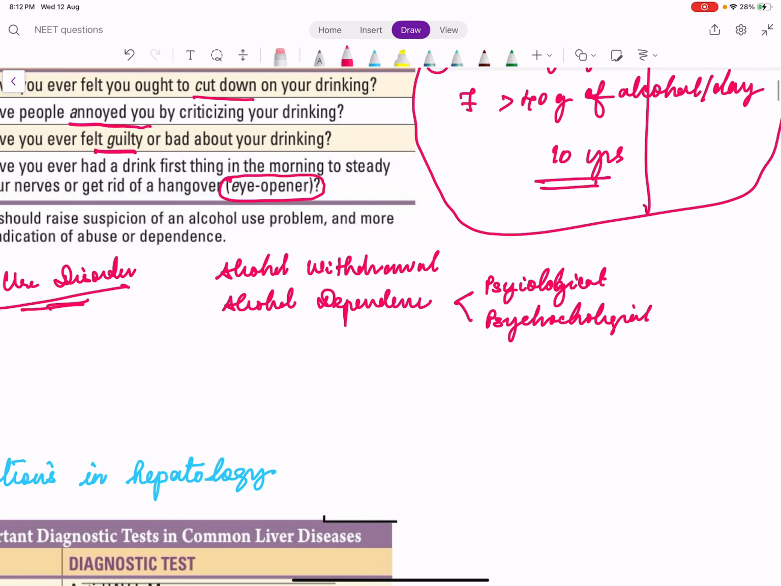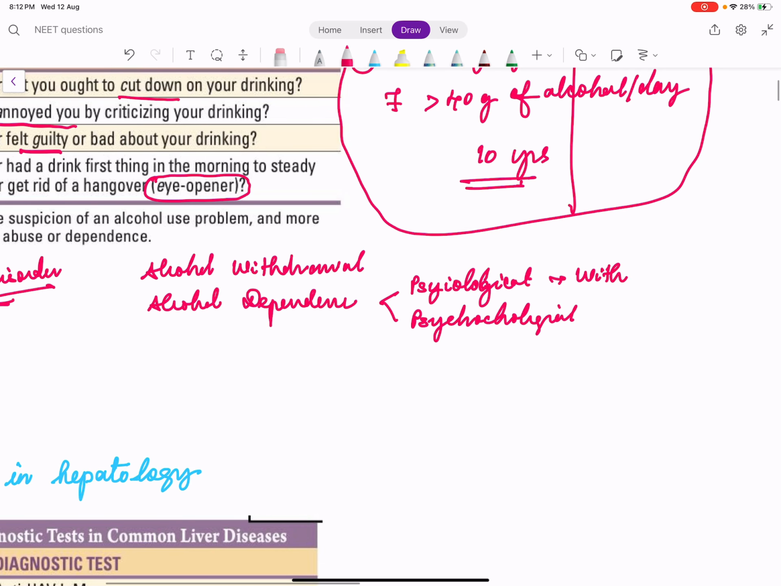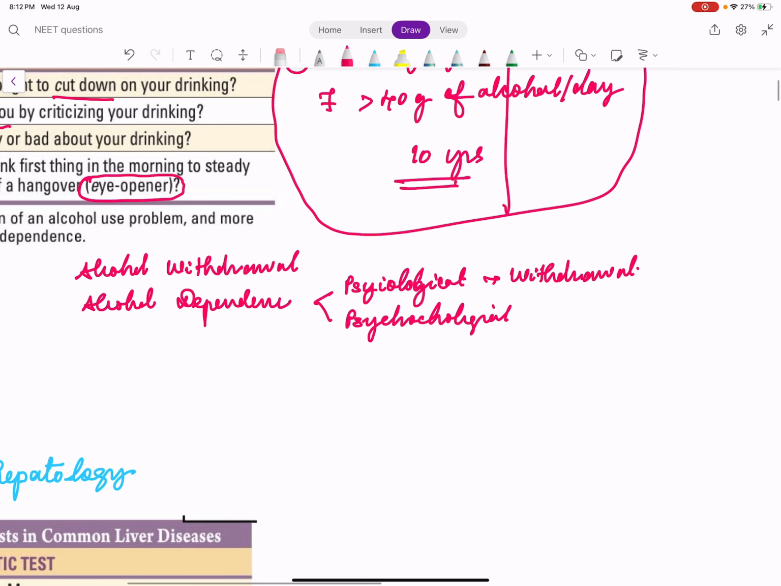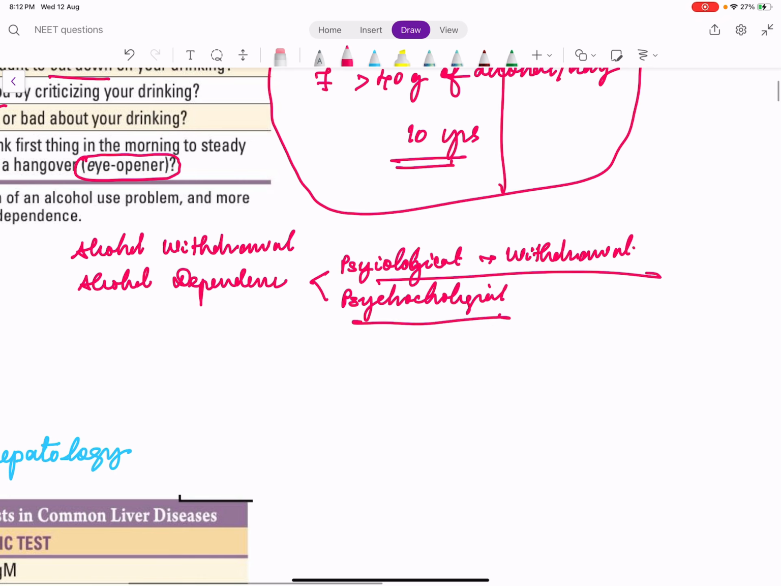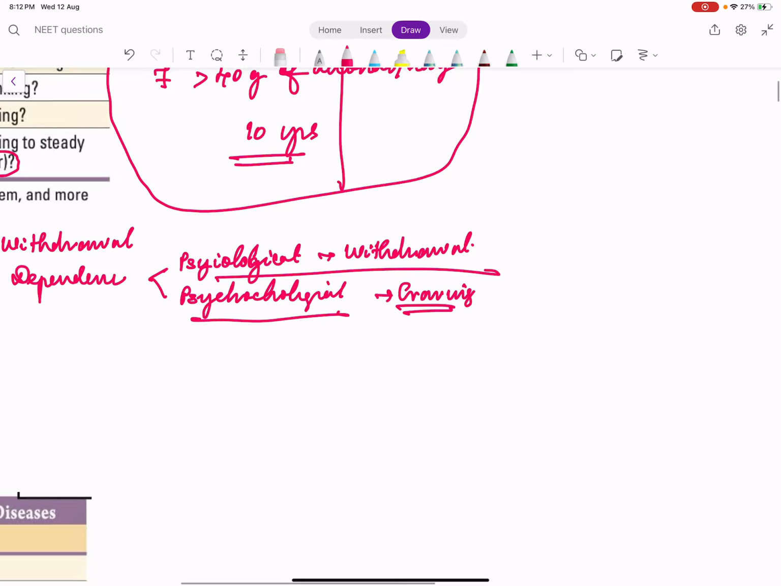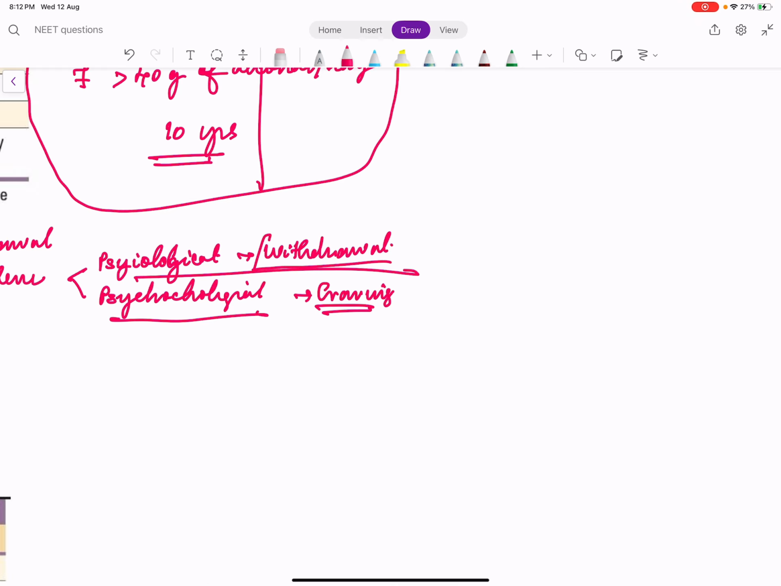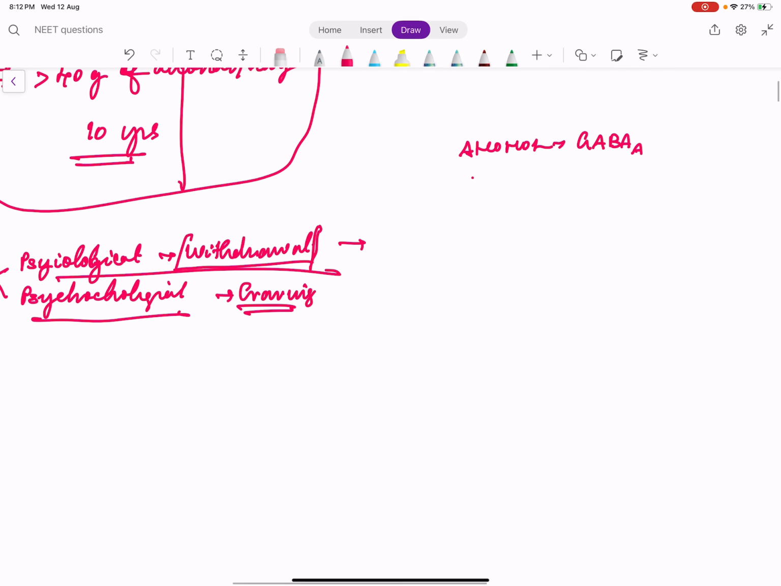When do you say there is physiological dependence? When there are withdrawal symptoms, it indirectly means that they are physiologically dependent. When do you say there is psychological dependence? When there is craving. Because there are separate drugs for this. Usually, in withdrawal symptoms, we give benzodiazepines because alcohol is itself a GABA A agonist. So, to help them with the withdrawal, we should give another GABA A agonist, which is benzodiazepines. Usually drugs like chlordiazepoxide, lorazepam or diazepam are commonly used.